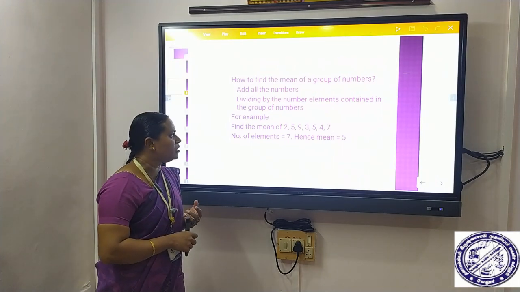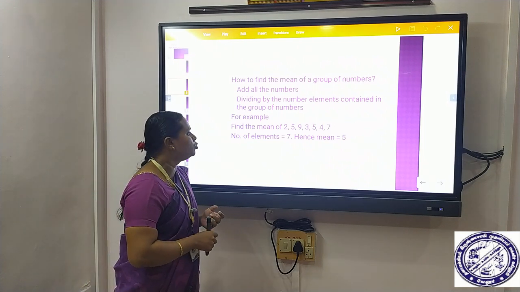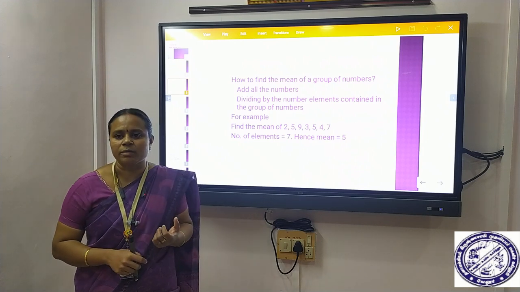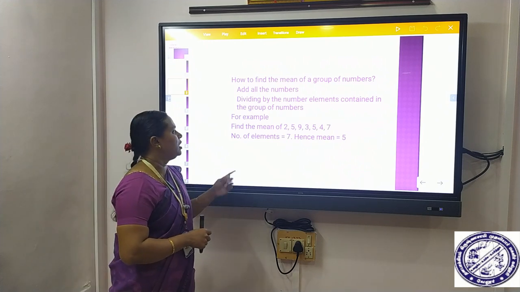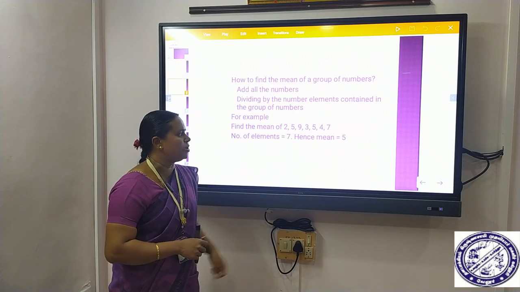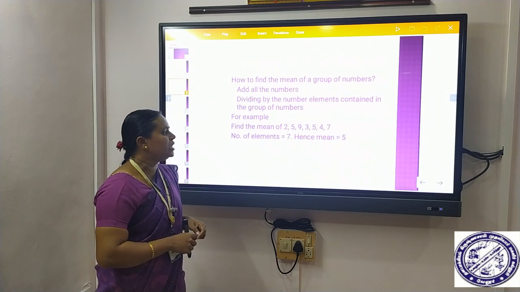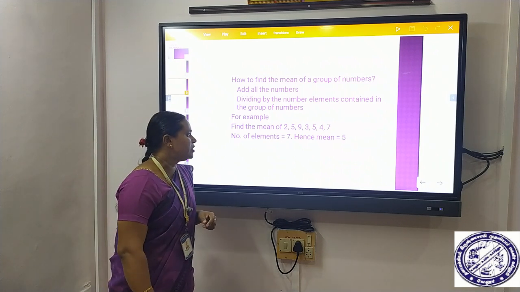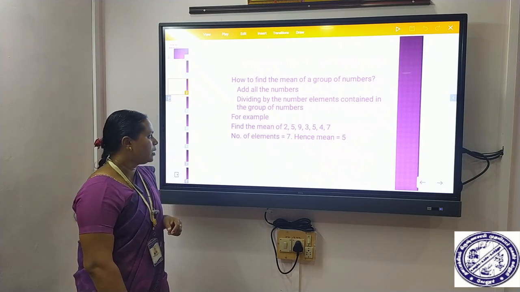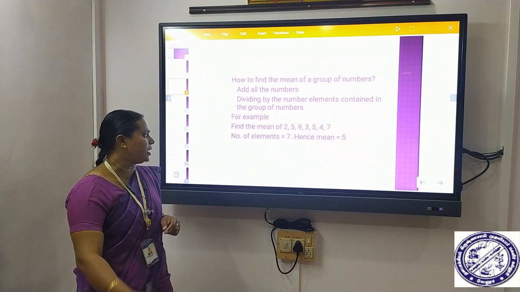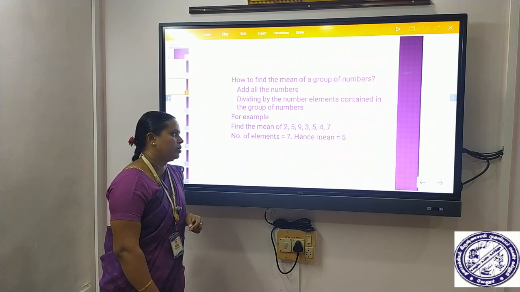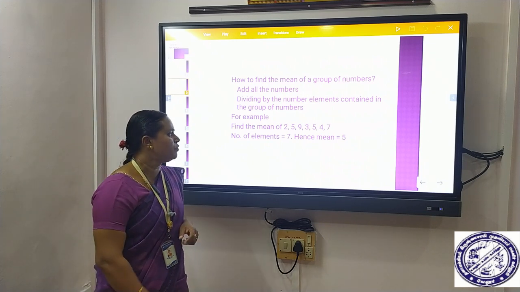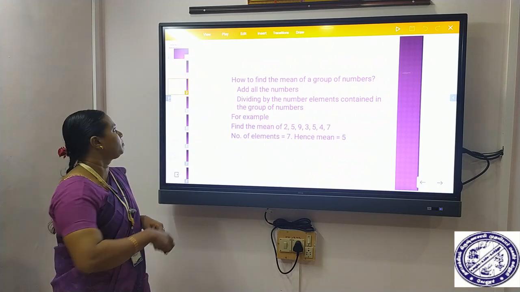For example, take the mean of the group of numbers 2, 5, 9, 3, 5, 4 and 7, each separated by commas. The number of elements in the group is 7. Mean is the sum of all observations by the total number of observations. The sum of all observations here is 35, and the total number of observations is 7. Hence mean is 35 by 7, which is equal to 5. Hence we say the mean is 5.